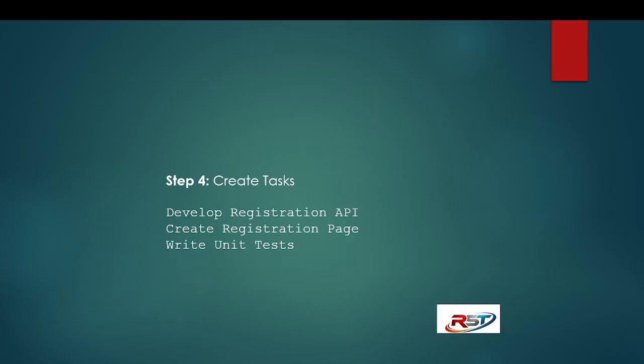After user stories, create tasks. Develop registration API. Create registration page. Write unit tests. So we create tasks against user stories. Tasks are like develop registration API, so what is to be developed. The registration page has to be created by the developer. Unit tests also we have to write, and testers will test on that.